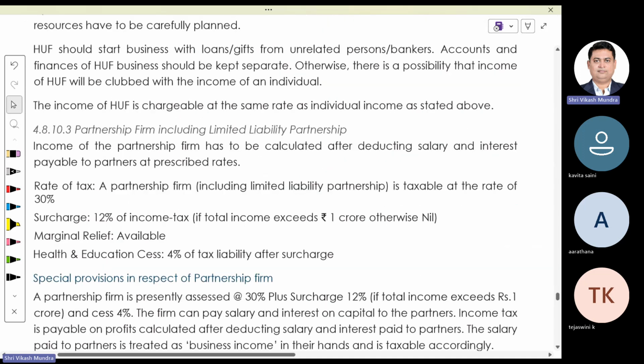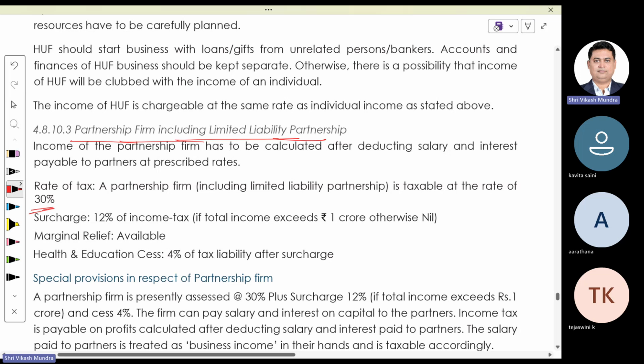Now we are coming to partnership firm, including LLP. At what rate is a partnership firm supposed to pay tax? Whatever income is generated by the partnership firm or limited liability partnership, they are supposed to pay tax at a flat rate of 30%. Be careful, it is a flat rate of 30%. That means no slab rate is applicable in case of income of a partnership firm, including LLP.